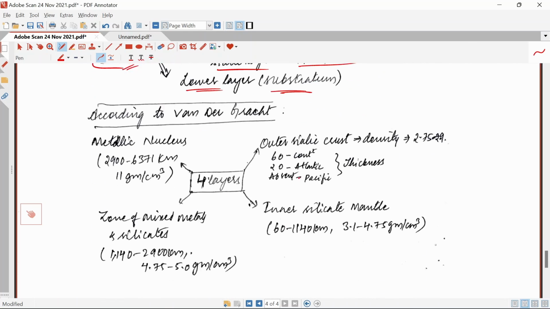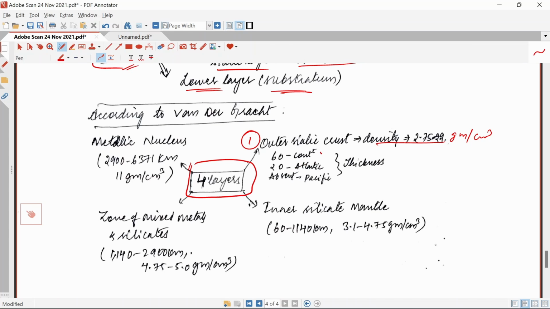And according to Van der Graat, the interior of earth has four layers. First, the nucleic sialic crust, with a density of 2.7 to 2.9 grams per centimeter cube.